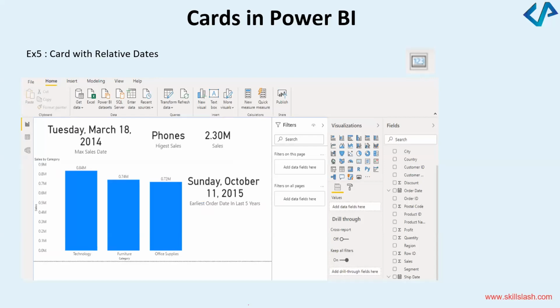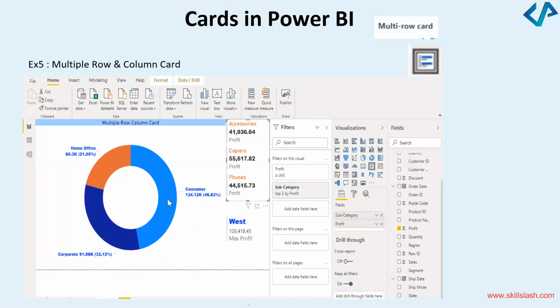Let's say you also wanted to have multiple row and column charts. So you wanted to show that the home office, the consumer, and the corporate office, how many sales were there. You can create a multiple row column chart in Power BI, which can help you find out, in this case, accessories profit, copiers profit, phones profit, right? And how much profit was made by each of these branches. So you can see here, it says the West is the one which is making the maximum profit. That's the whole benefit of Power BI.